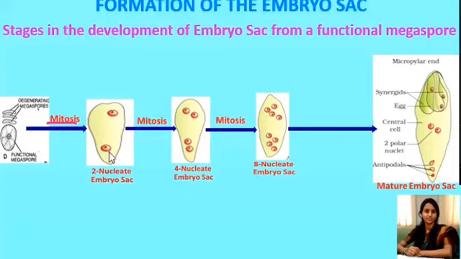These two nuclei undergo mitotic division and result in the formation of a 4-nucleate embryo sac. Now, another mitotic division takes place, which results in the formation of 8 nuclei, that is 4 nuclei at the micropylar end and 4 nuclei at the chalazal end. This is the micropylar end and this is the chalazal end.